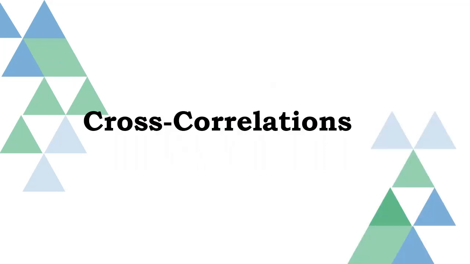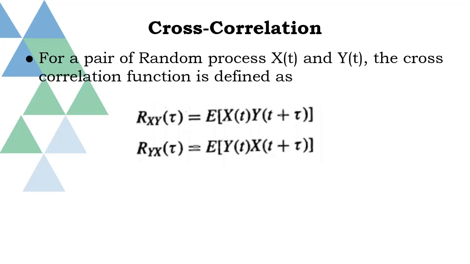The next topic that we are going to discuss is cross correlation. Suppose that two random processes, say x of t and y of t, are wide sense stationary. Their cross correlation functions are defined to be Rxy of tau is equal to expected value of x of t multiplied by y of t plus tau, or Ryx of tau is equal to expected value of y of t multiplied by x of t plus tau.